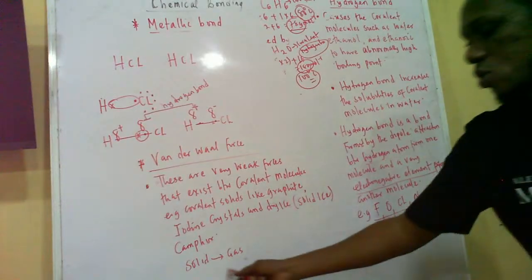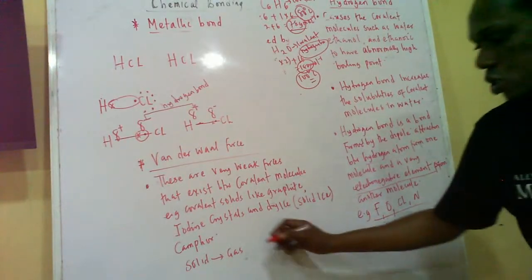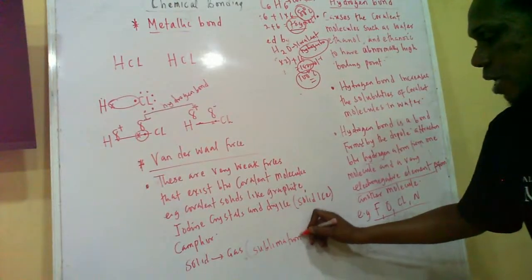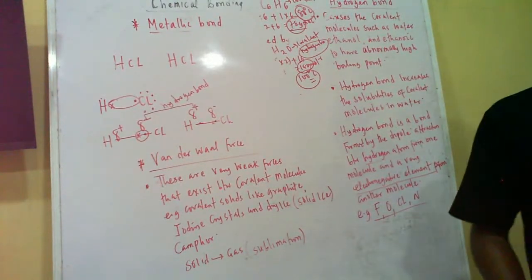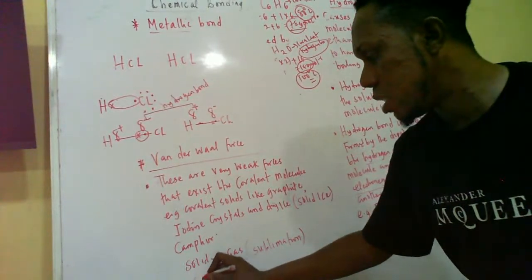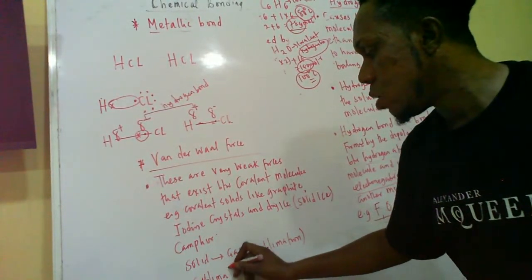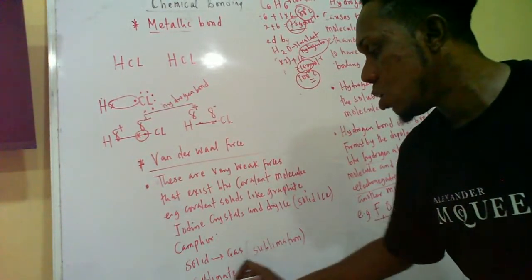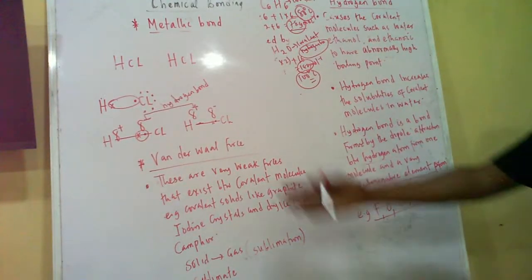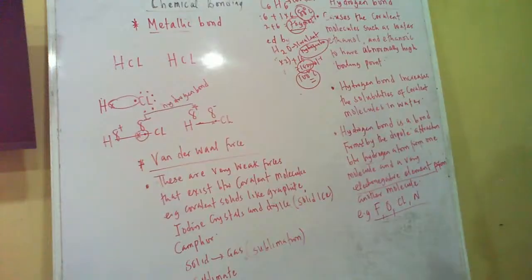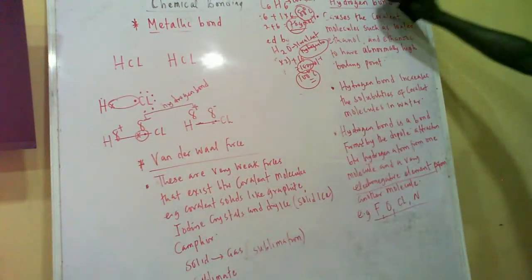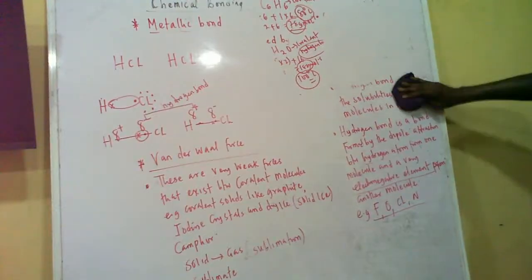So solid to gas is called what? Sublimation, right? So any solid that can sublime is called a what? Sublimate. So any solid that changes from solid to gas is a sublimate. And why would a solid change from solid to gas? It is because the solid has a very weak bond, and that weak bond is what? Van der Waals. So van der Waals force also exists in covalent liquids too.